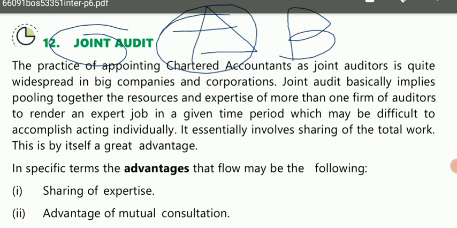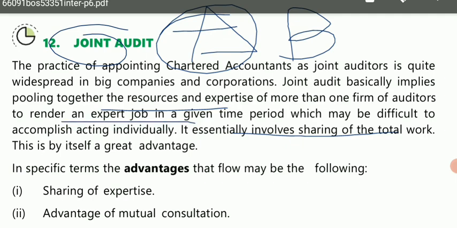That means somewhere the quality of the audit is compromised, and to prevent this, the concept of joint audit came into existence, where more than one audit firm come as joint auditor. They share the resources, they share the expertise level, and together, by getting together, they do the audit. So it essentially involves sharing of the total work. This is by itself a great advantage. So here there is sharing of total work, there is sharing of expertise, and also